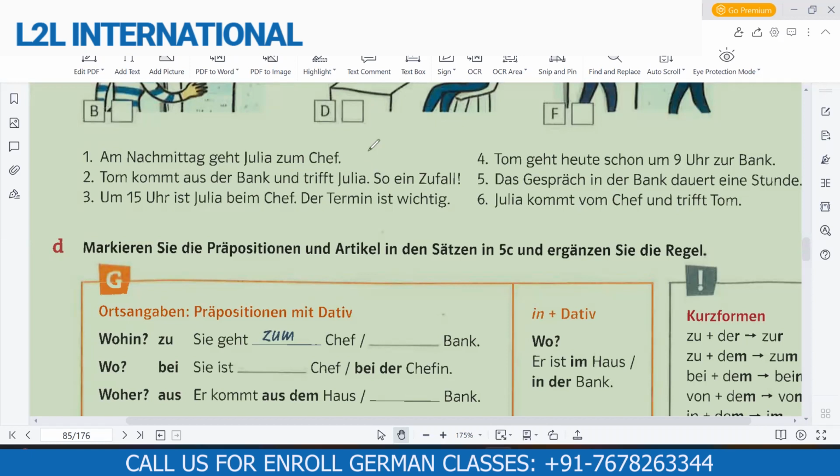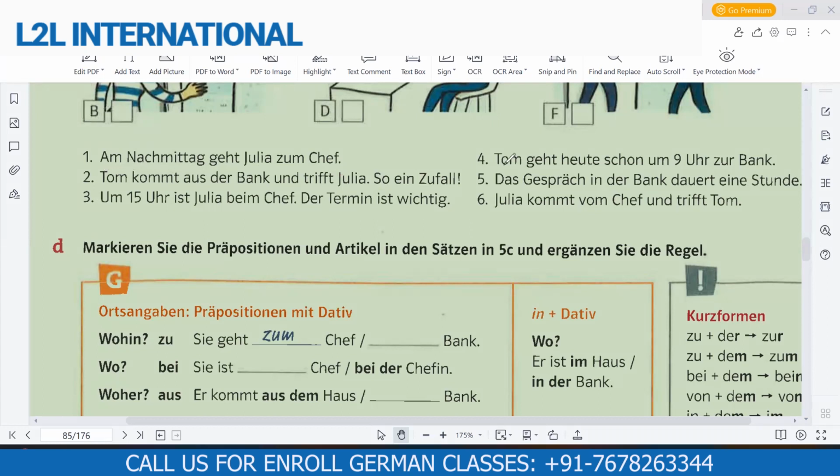What is the article of Chef that we made dem? Anybody can tell me why we made dem here? Masculine, yeah. Chef is a masculine noun, and as we know, in the masculine, the dative changes to dem. That's why it says: in the afternoon, Julia goes to the boss.